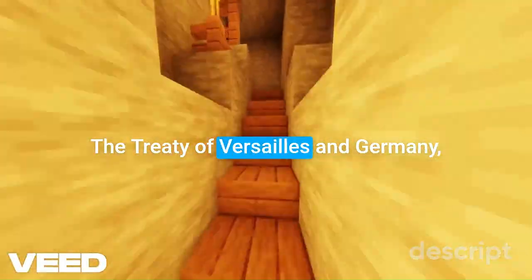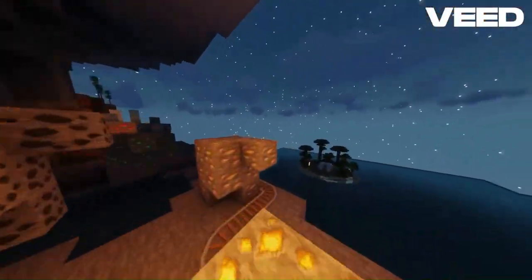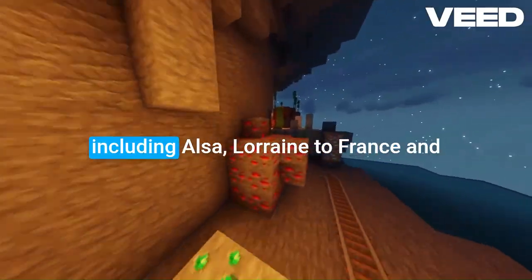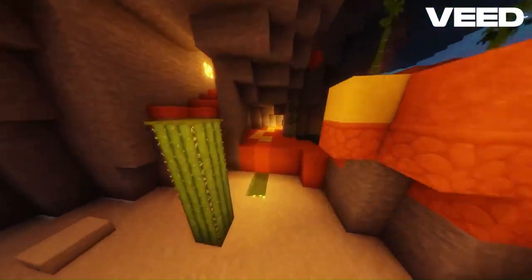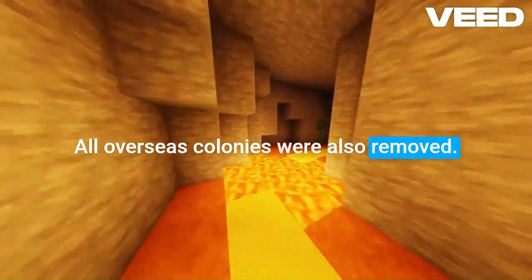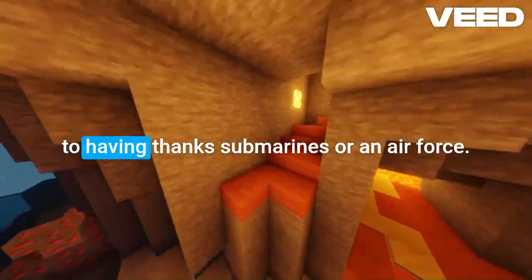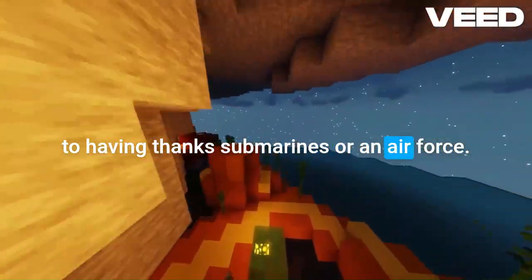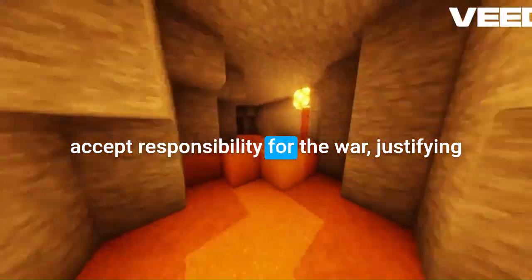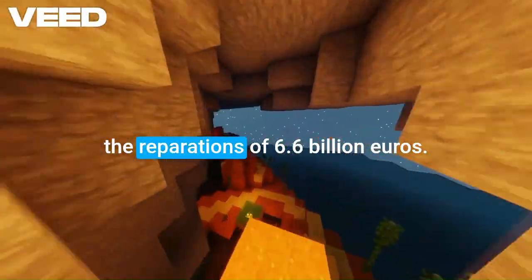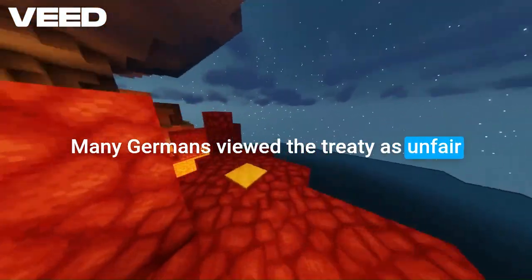The Treaty of Versailles and Germany. The Treaty of Versailles imposed significant penalties on Germany. Germany lost territory in Europe, including Alsace-Lorraine, to France, and land to create the Polish corridor. All overseas colonies were also removed. The German army was limited to 100,000 men, and it was prohibited from having tanks, submarines, or an air force. The War Guilt Clause forced Germany to accept responsibility for the war, justifying the reparations of 6.6 billion euros. Many Germans viewed the treaty as unfair and humiliating.